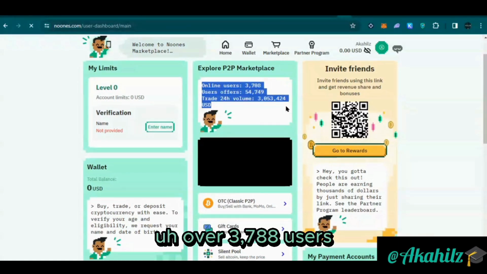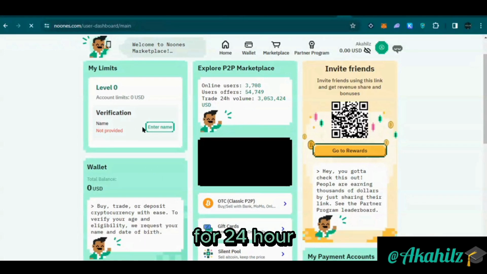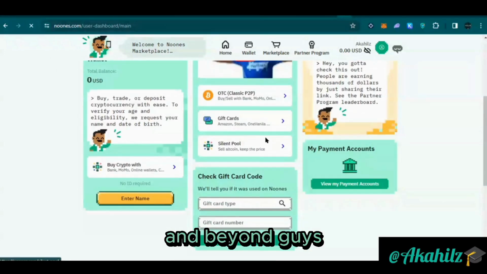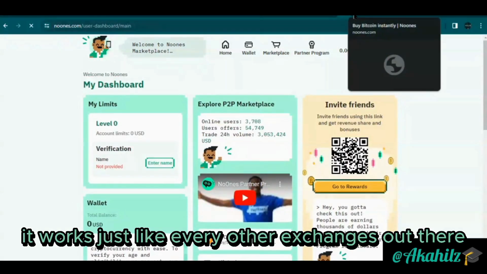Over 3,788 users and $3 million have been traded for 24-hour volume. Now mind you, this covers all of Africa and beyond, guys. So this platform is very legit. It works just like every other exchange out there.